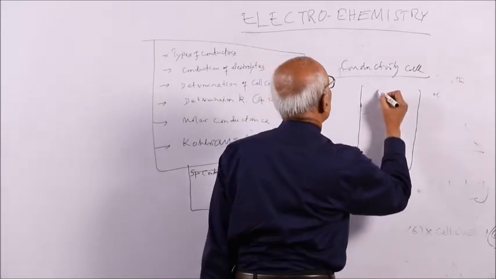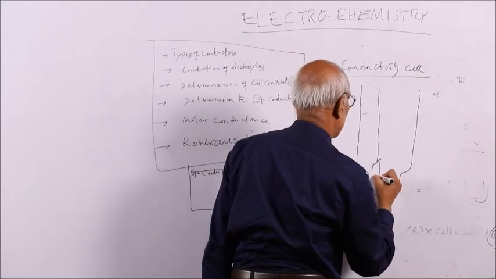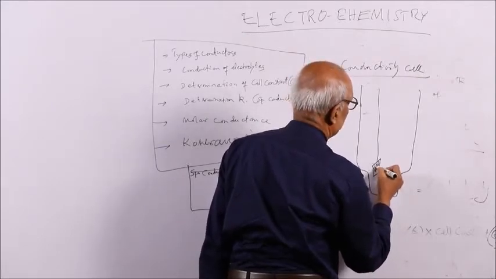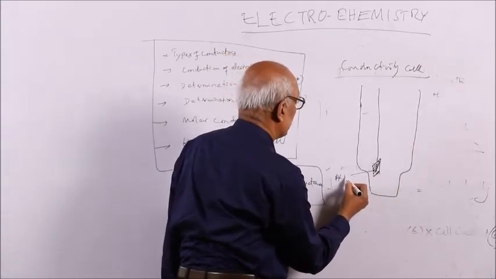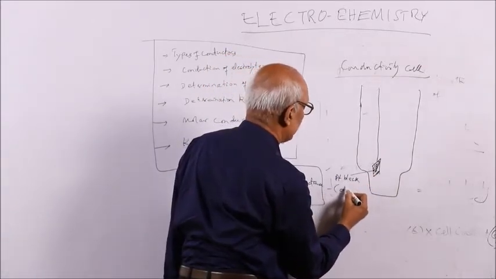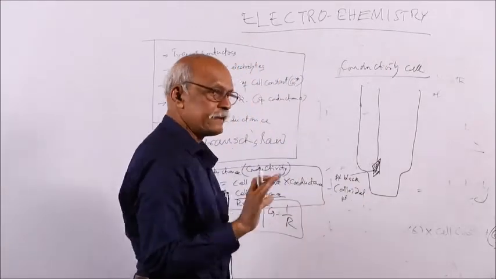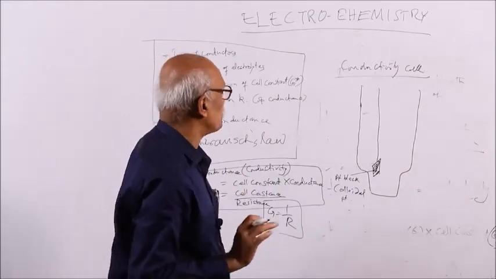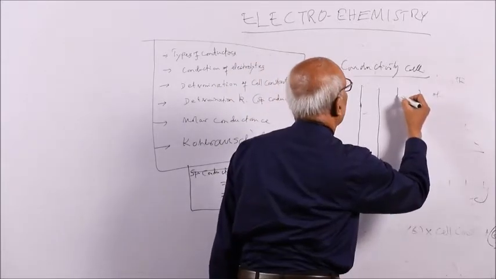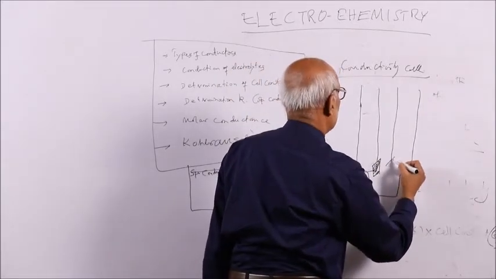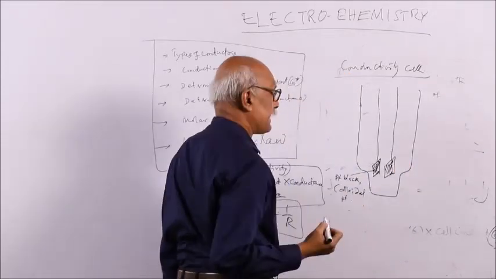So in this, what is there? There are two electrodes or platinum plates connected by platinum wire. This is a platinum plate coated with platinum black, a colloidal platinum. Platinum is a very dazzling metal, but colloidal platinum is black. So platinum black is coated. You take another electrode that is also coated with platinum black.